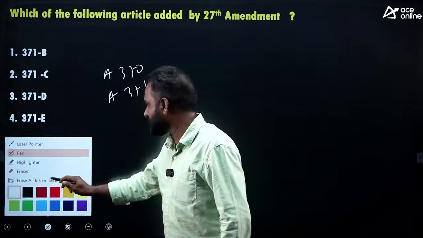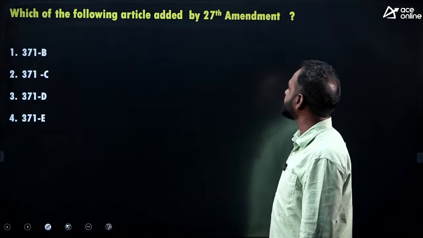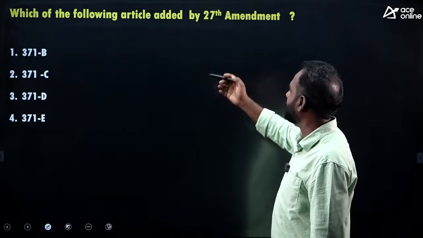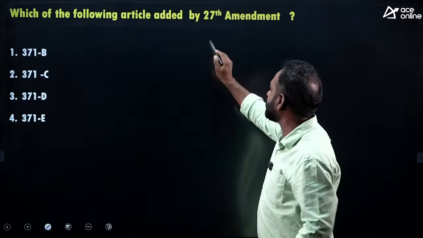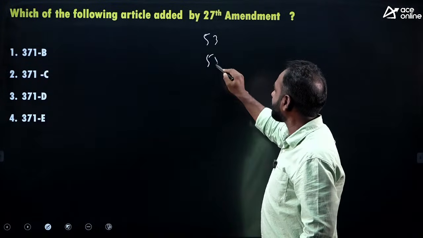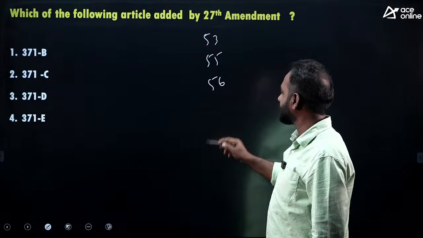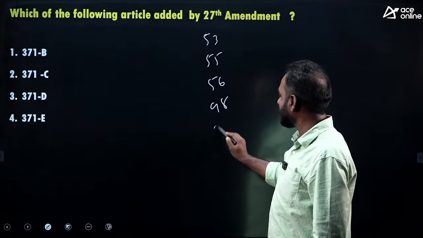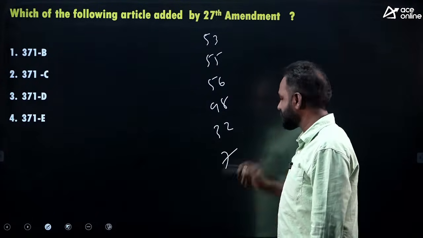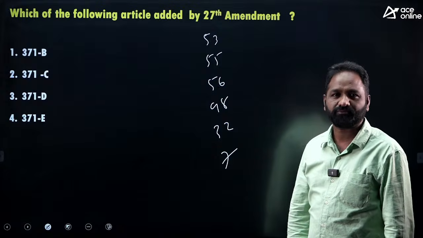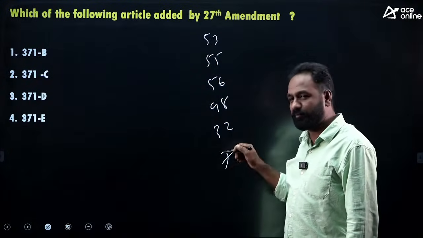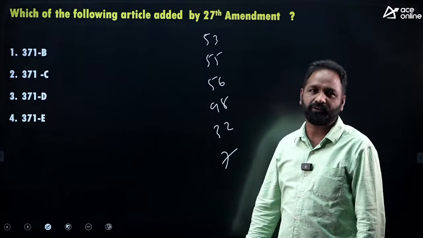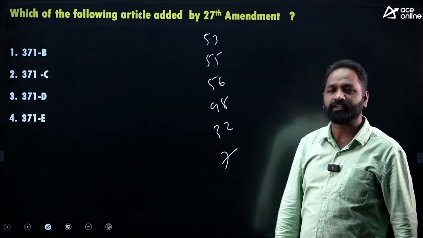So the question is, which of the following articles was added by the 27th amendment? For example, the 53rd amendment, 55th amendment, 56th amendment, 98th amendment, or for example the 32nd amendment, 2nd amendment. These are all amendments related to these articles only. So through this question I want to give this information.